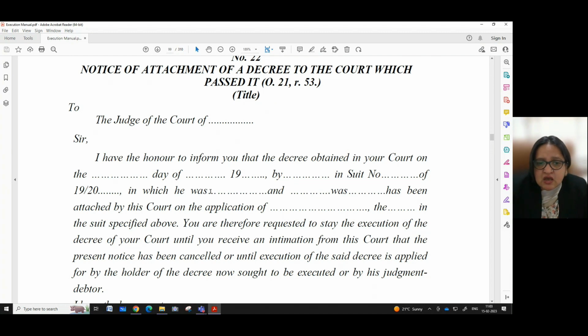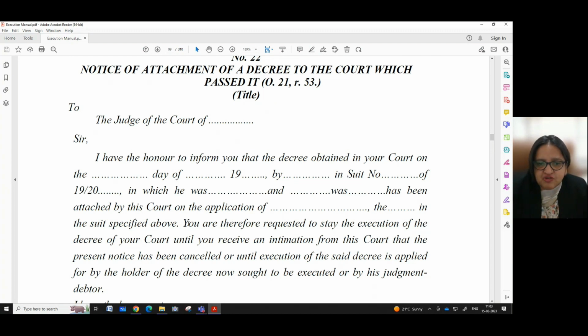We have to write the particular as to whether the judgment debtor was defendant or was plaintiff before in that suit, and has been attached by this court on the application of the, here we have to write the name of the decree holder or the plaintiff who had moved the application to the present court for the attachment.